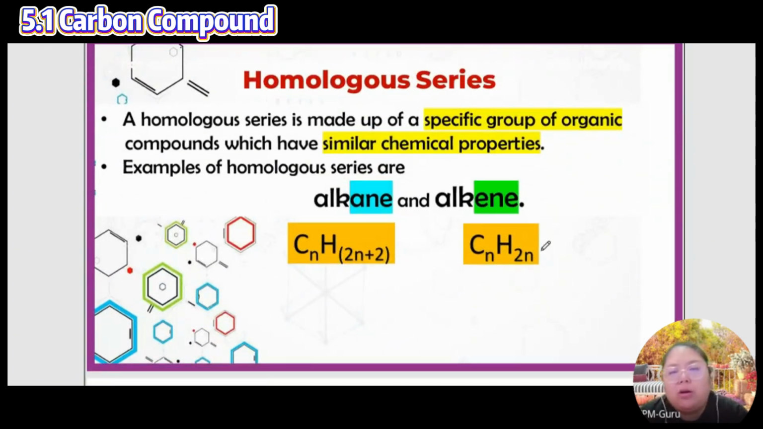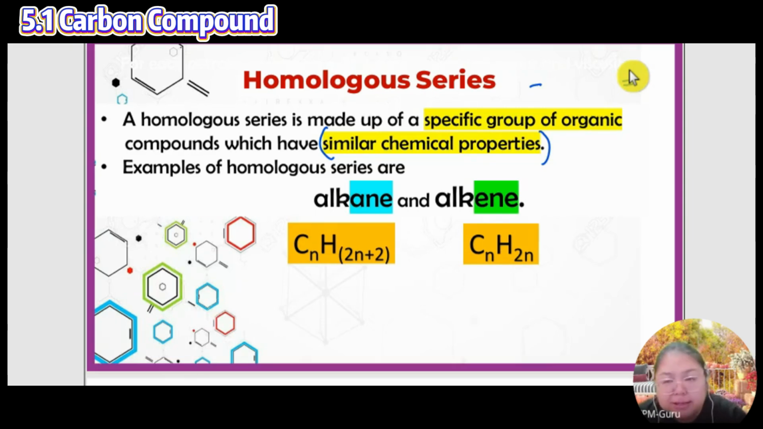This is called a homologous series. A homologous series is made up of a specific group, one family of organic compounds which have similar chemical properties. If there's a single bond, that's one family, and they have similar chemical properties. So when I burn them, they produce carbon dioxide. Everyone is the same; I don't care how many C, how many H. When you have single bonds, all the results are the same. If you have a double bond, you are another family. So when you do the chemical reaction, you will surely produce the same result.